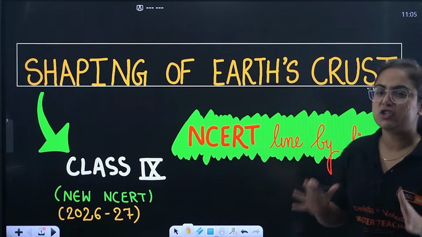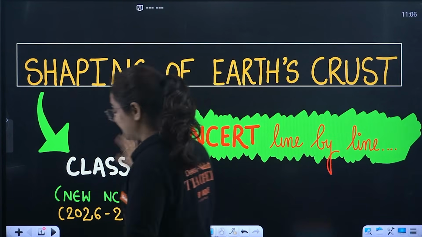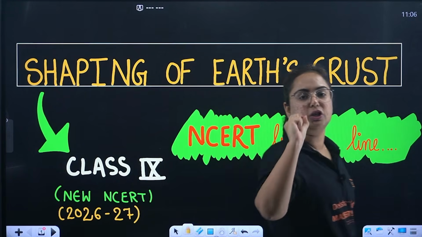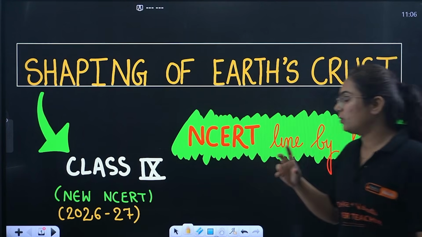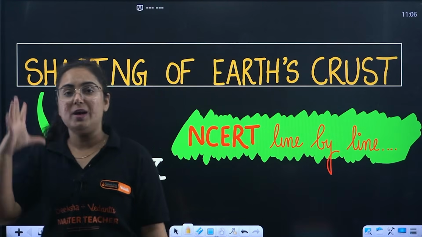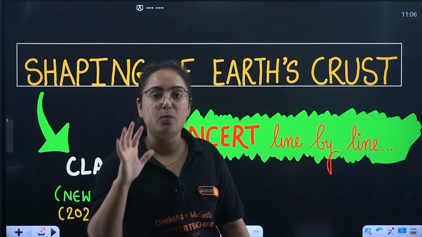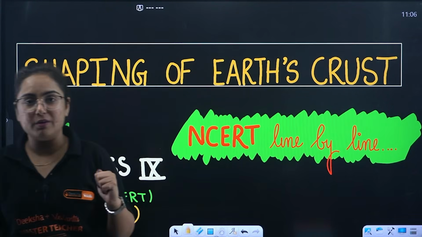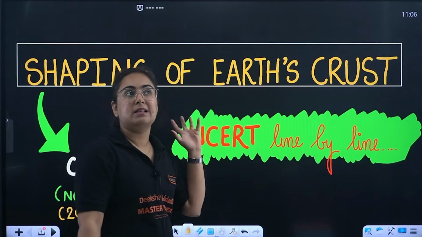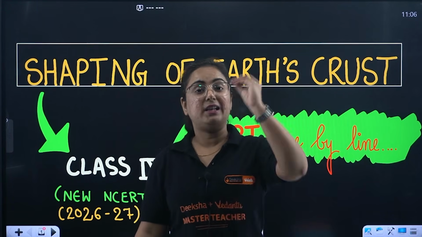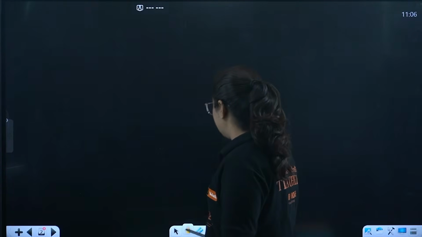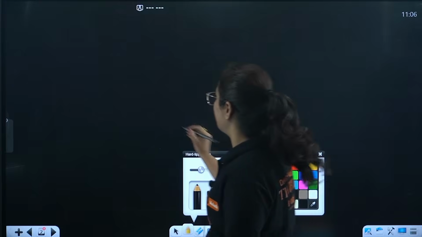Get set, go. Shaping of the Earth's crust, class 9th, new NCERT as per the academic session 26-27, as per your new NCERT released by CBSE. Beta, this is a chapter that you already studied in class 7. However, this one in class 9th is a better explanation of that chapter. How we are going to cover this entire chapter is the important thing, and what we have to cover is also important.